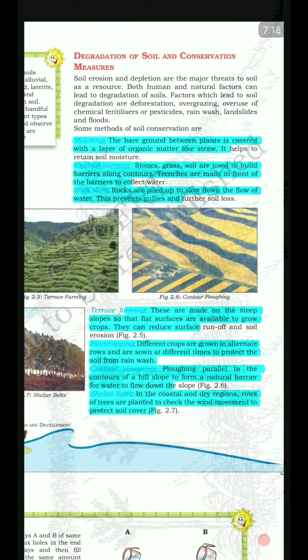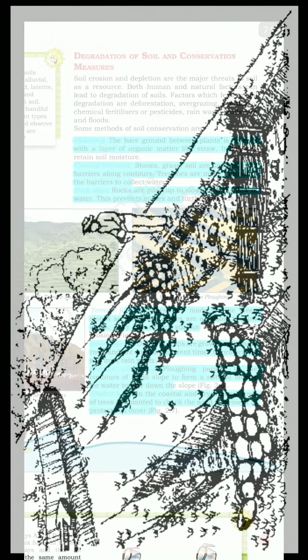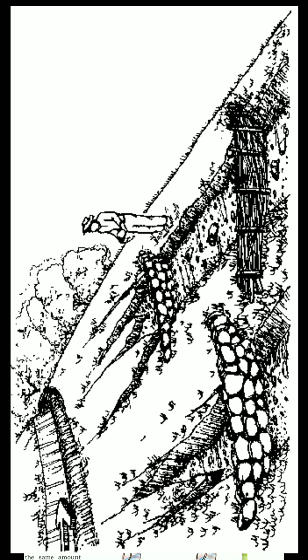Next is a rock dam. Rocks are piled up to slow down the flow of water. This prevents the gullies and further soil loss, as you can see in the picture here.